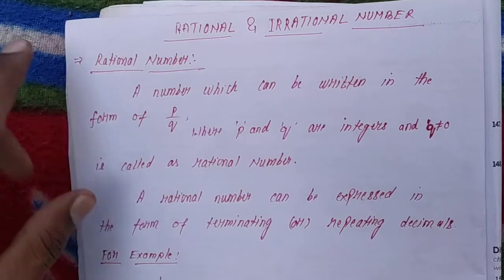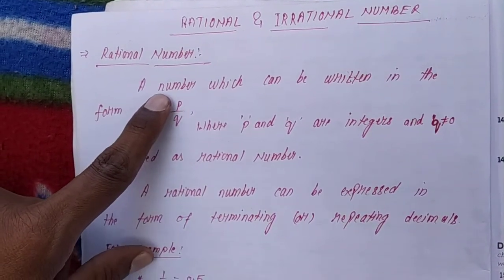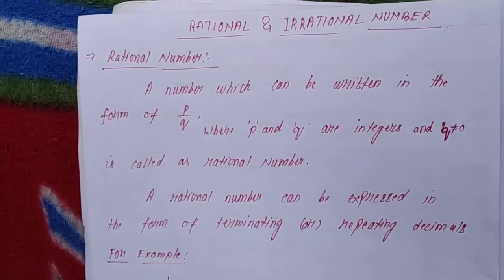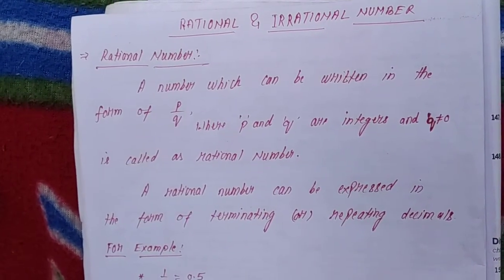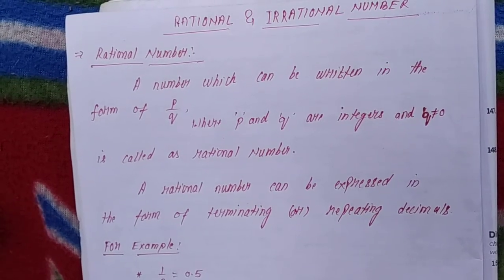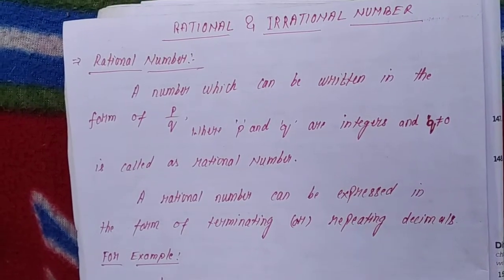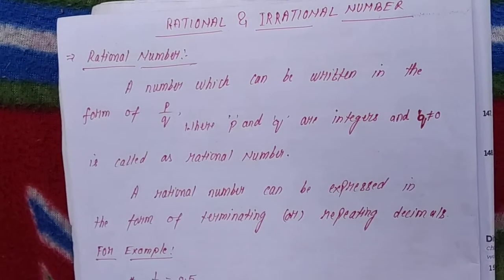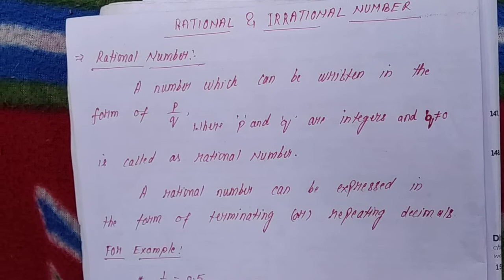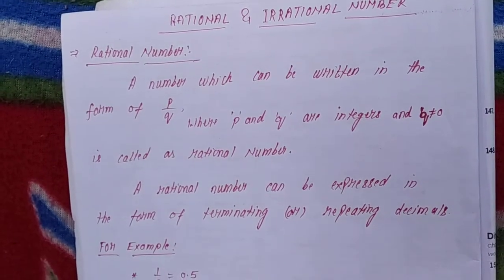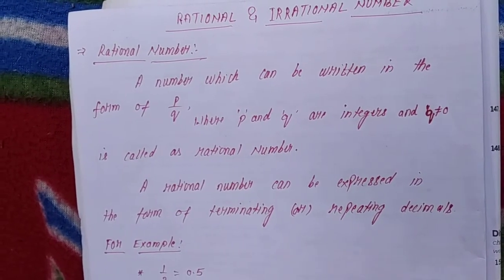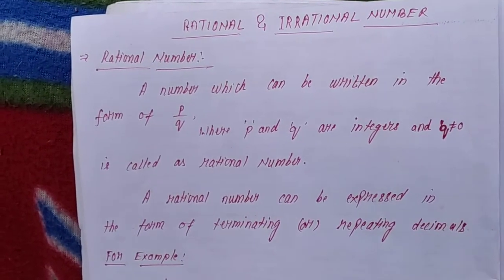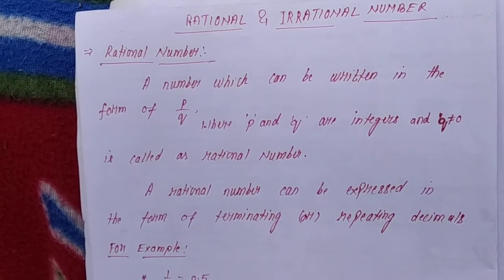Now, see, if a number is written in the form of p by q, where p and q are integers, and if somebody does not know about the integers, then I'll let you know about integers also in this section of video. See, what are integers? Integers are numbers like 1, 2, 3, 4 and so on, and numbers like 0, -1, -2, -3, -4 and so on. Actually, integers are